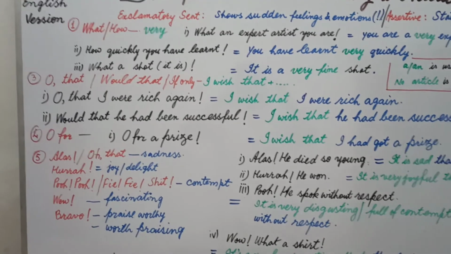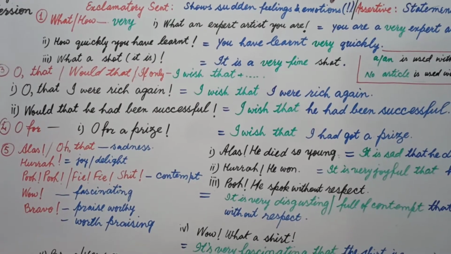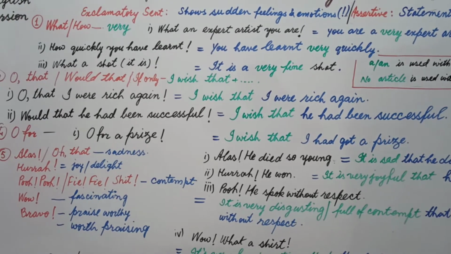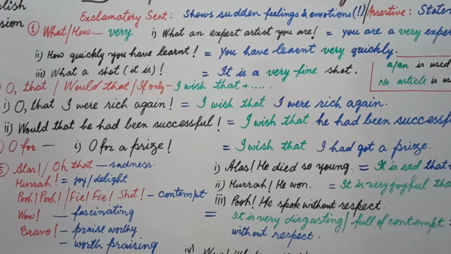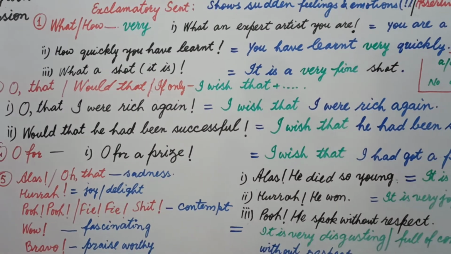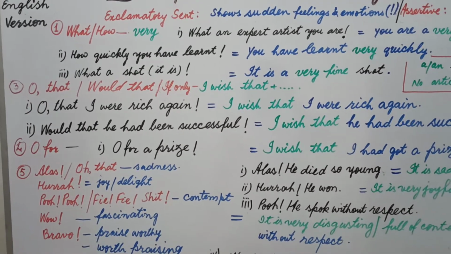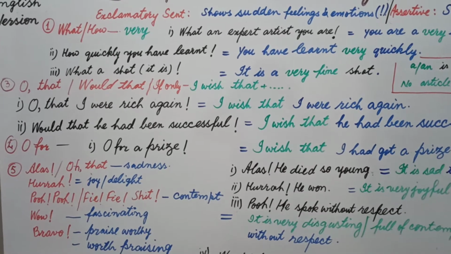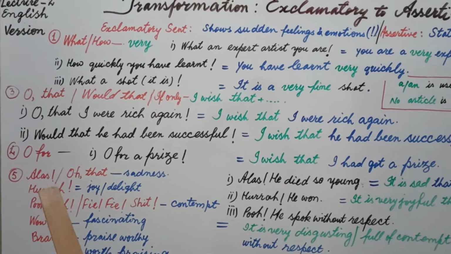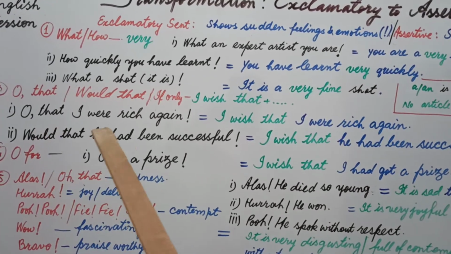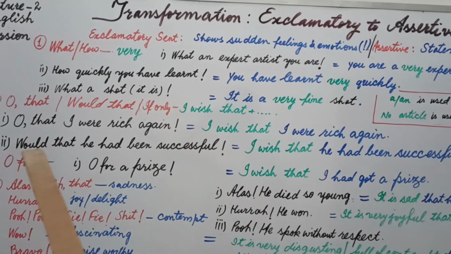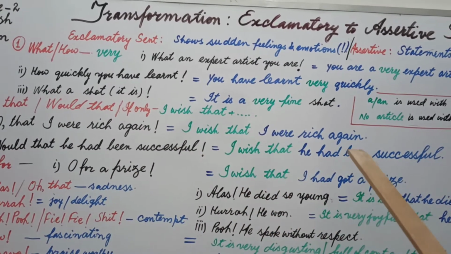Now come to the third example. Oh that, would that, if only. Students, these three expressions are changed into I wish that. Whenever you see in the sentence oh that, would that, if only, you change this into I wish that. Let's see the example based on these expressions. Oh that I were rich again. It may be would that, and if only, you change it, I wish that I were rich again.